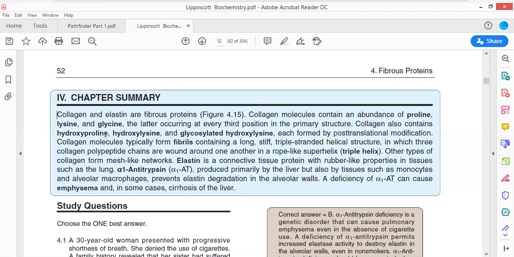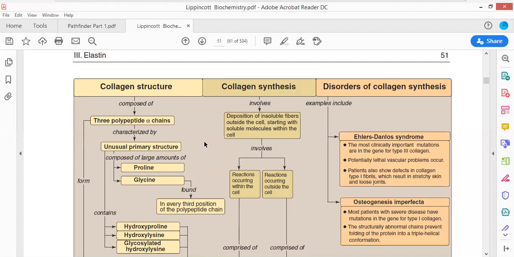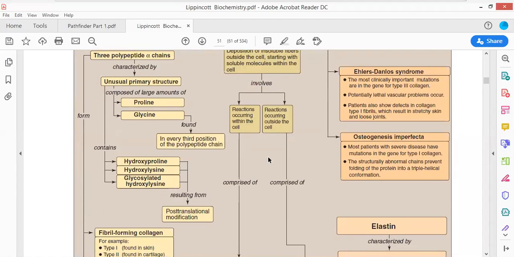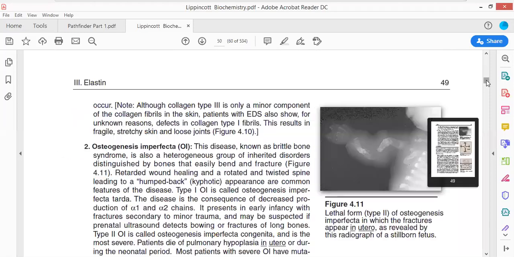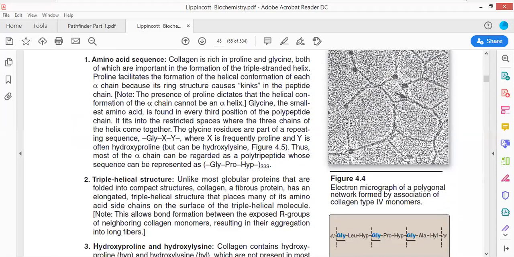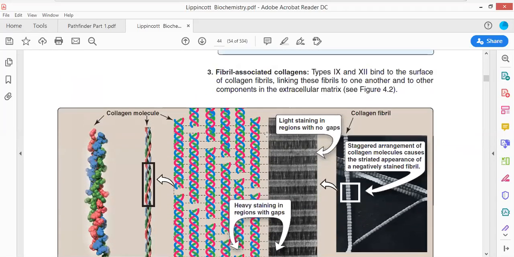The entire chapter is summarized into 5 to 10 lines. There is a single page which describes the entire chapter, and the chapter is finished. Every chapter in this book is described in this manner, which makes this book very special and very easy to understand. That is why I am recommending this particular book to you all.